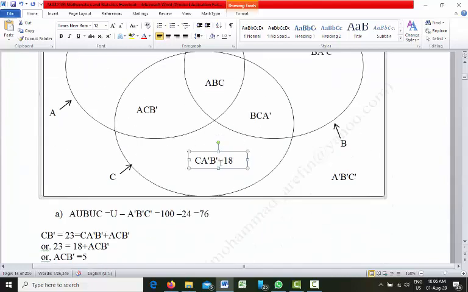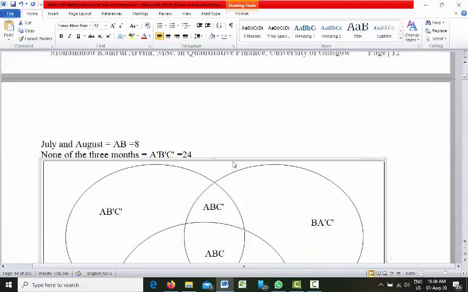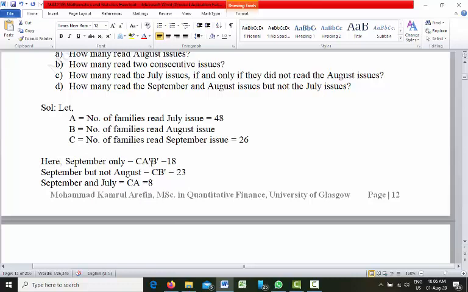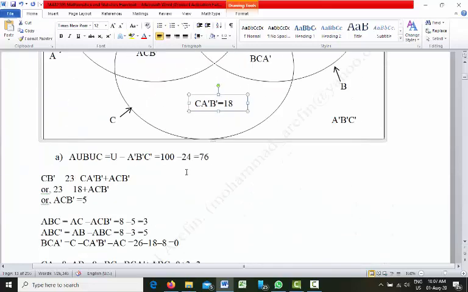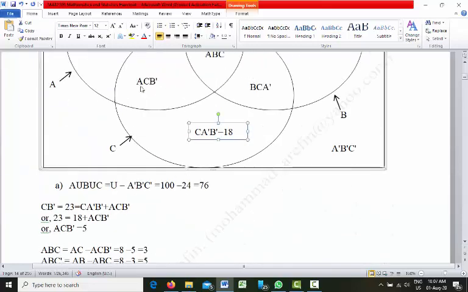So 23 is equal to 18 plus A C B prime, so A C B prime is equal to 5. This one is equal to 5.